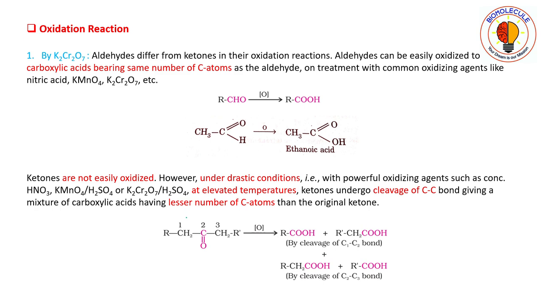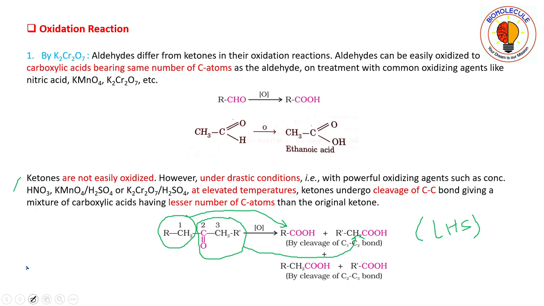So this part is oxidized into this carboxylic acid, and the rest is oxidized into this carboxylic acid. So here you can see that cleavage occurs between the carbonyl group and the left hand side alpha carbon.